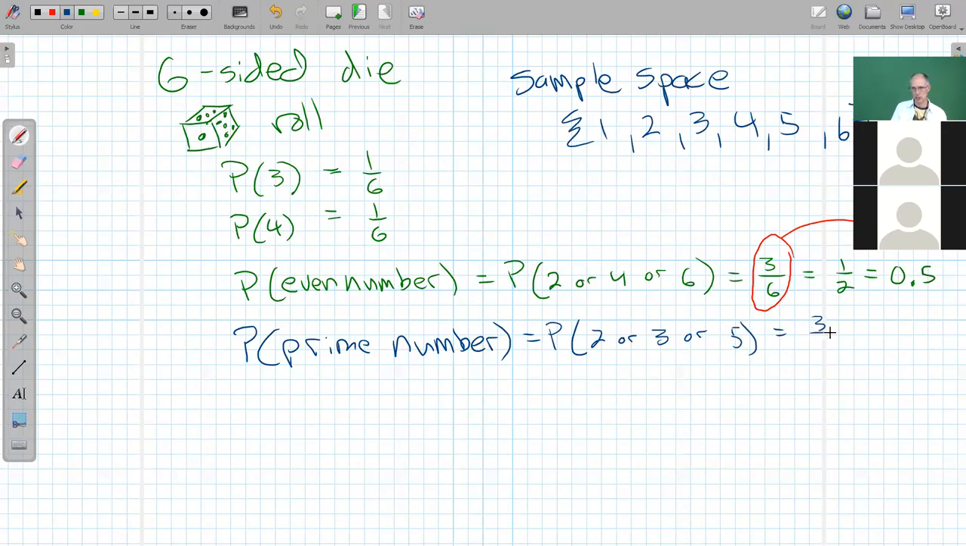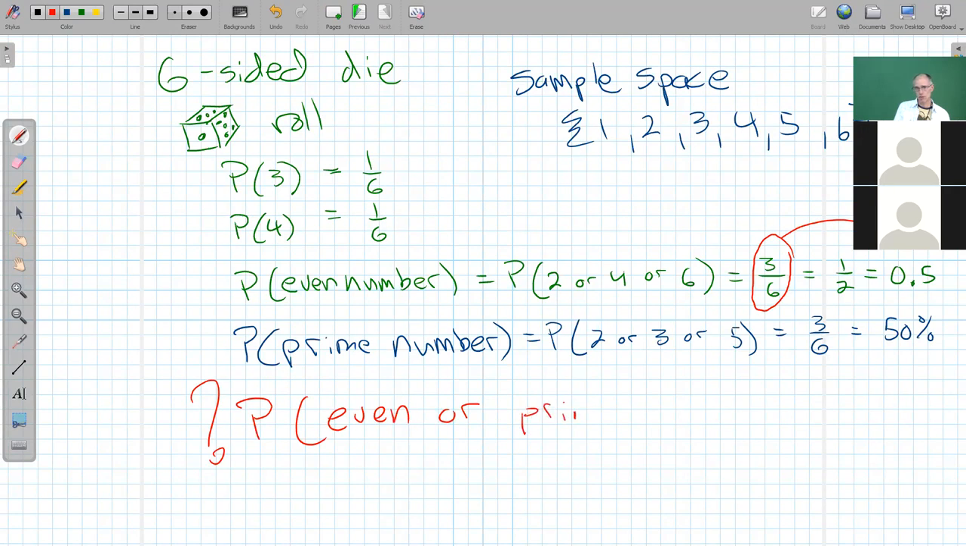It is 3 out of 6, or 50%. So there's a 50% chance of rolling a prime number. Hey, there's a 50% chance of rolling an even number. Is this true? What's the probability of rolling an even number or a prime number? Since they both are 50%, is that 100%? Seems like that might be possible. What do you think?